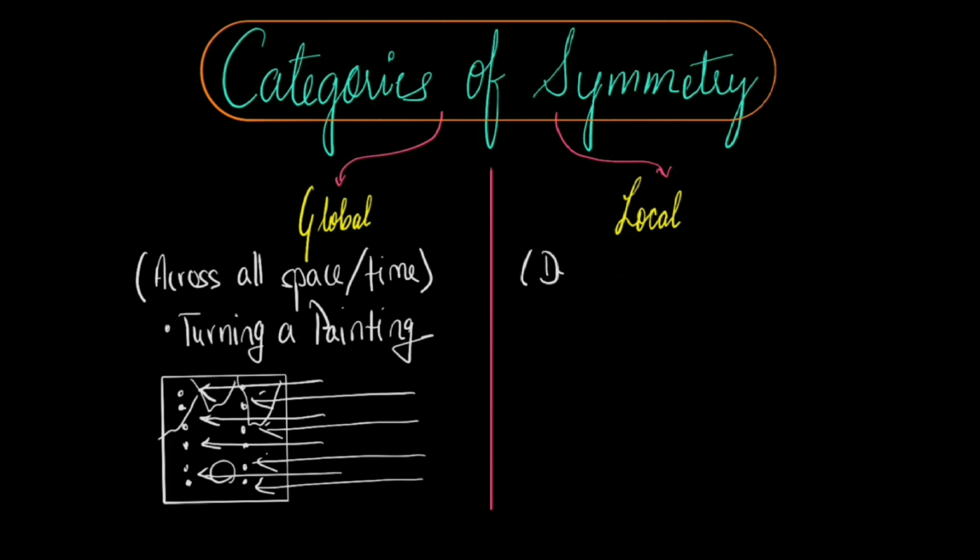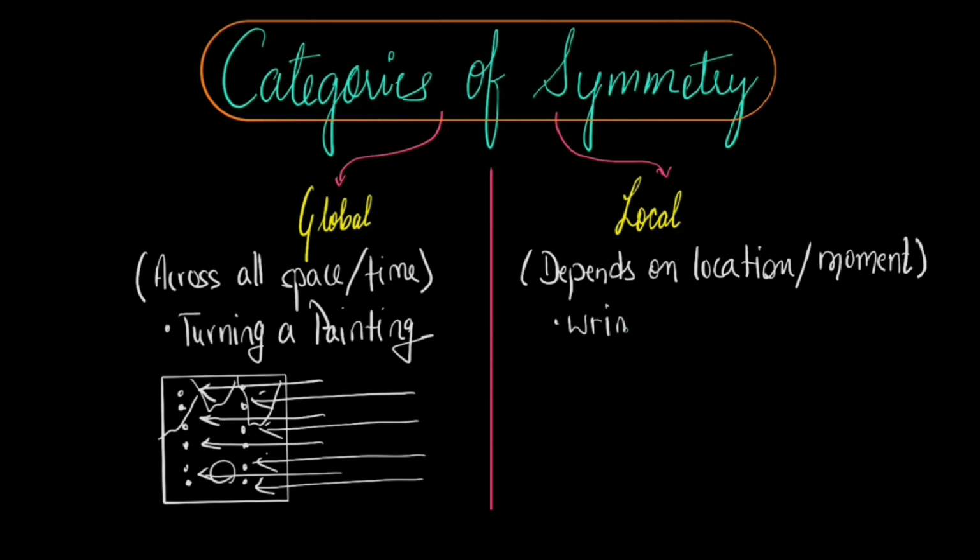In contrast, local symmetries refer to operations where the transformation depends on the specific location or moments in space-time. The transformation parameter can vary from point to point. These are often associated with fundamental forces in nature, leading to the concept of gauge theories. So, for example, like wrinkling a blanket or stretching Play-Doh.